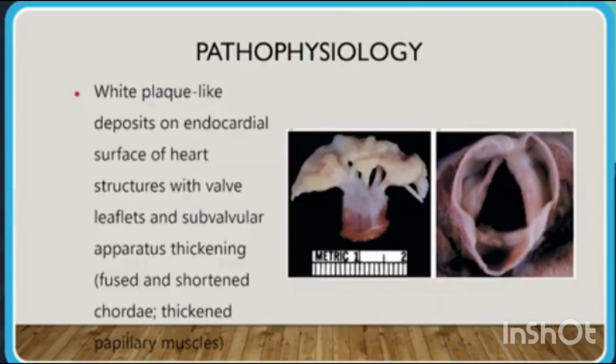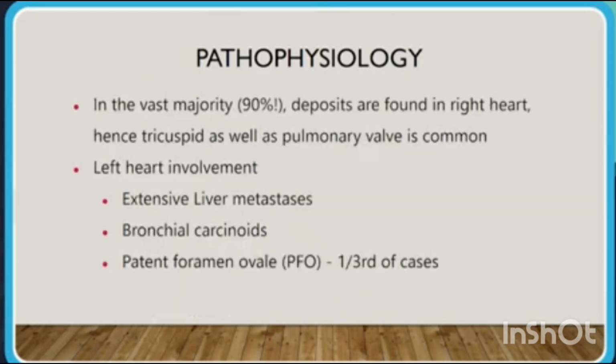We can see in the picture white plaque-like deposits on the endocardial surface of the heart structures, with valve leaflet and subvalvular apparatus thickening. We can see here the fused and shortened chordae and thickened papillary muscles. In the vast majority, nearly 90%, deposits are found in the right heart. Hence, tricuspid valve and pulmonary valve involvement is very common. Left heart involvement occurs in cases of extensive liver metastasis, bronchial carcinoids, and patent foramen ovale, in nearly one-third of the cases.